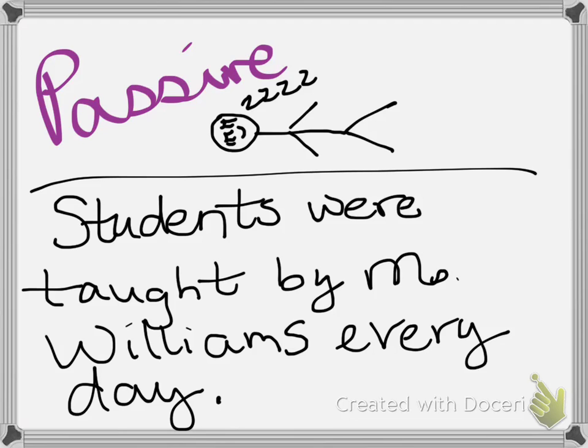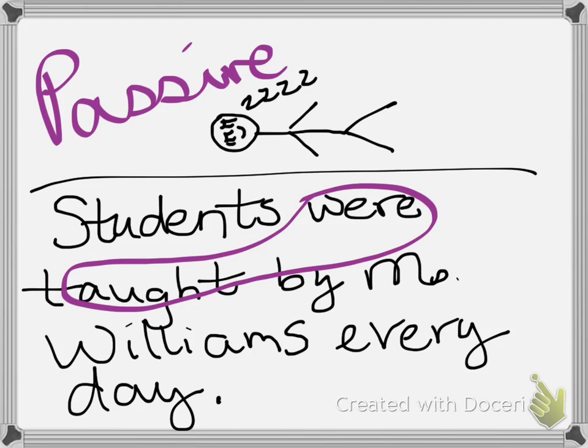Okay, now here we are with an example of a sentence in the passive voice. Here's my little subject guy up there, and he is sleeping because he's the subject of the sentence, but he's not doing anything. So let's examine the sentence. You always want to find the verb first. So the verb this time is "were taught." It's a verb phrase, a helping verb plus the main verb. So the action in the sentence is the "taught" part.